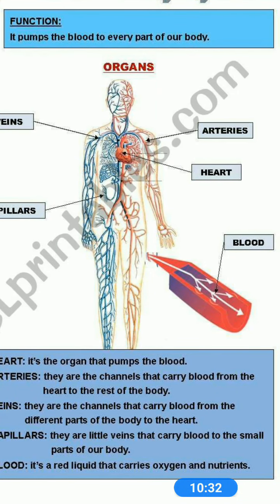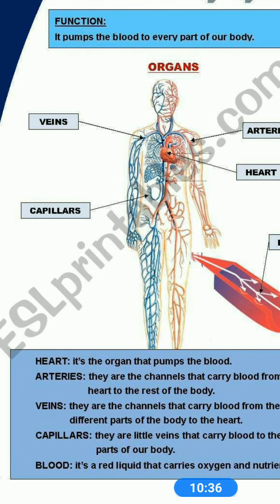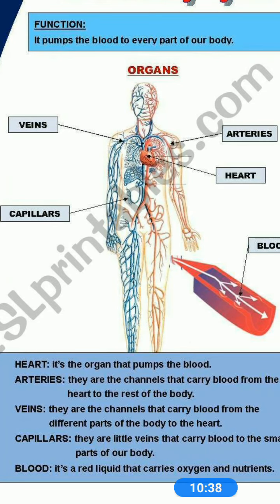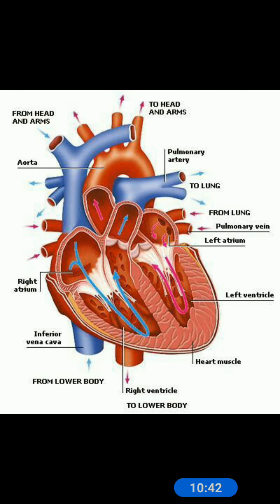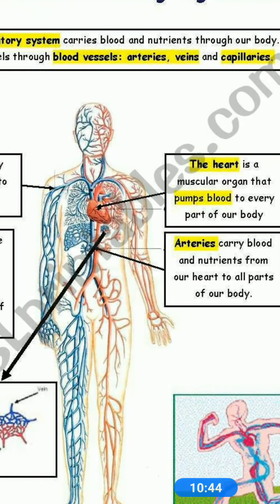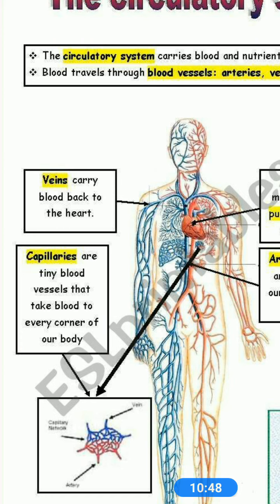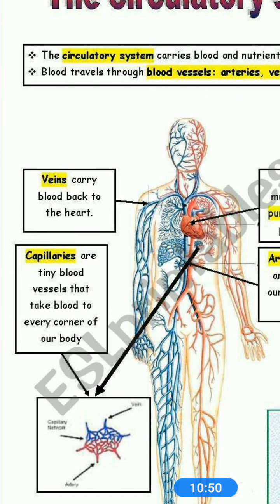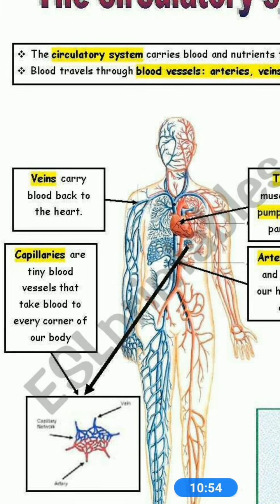Capillaries are little veins that carry blood to the small parts of our body, and the blood is a red liquid that carries oxygen and nutrients. Okay, here are the veins which carry blood back to the heart. Here are the capillaries, the tiny blood vessels that take blood to every corner of our body.